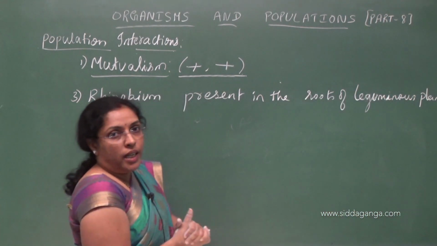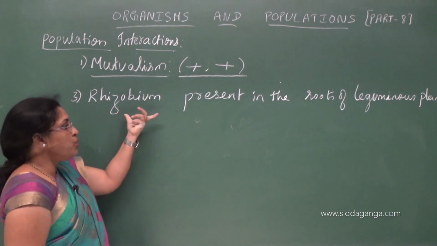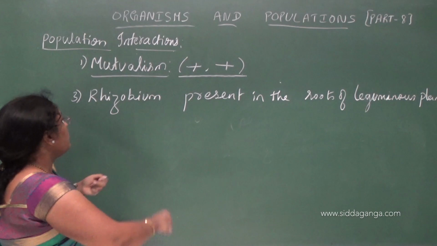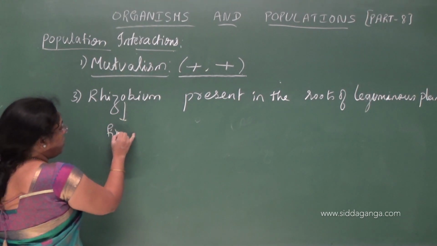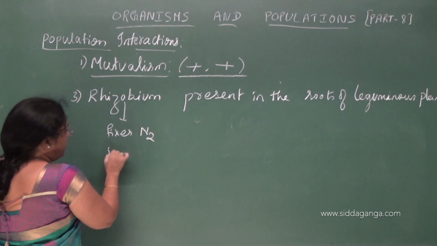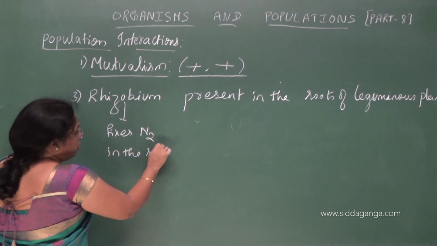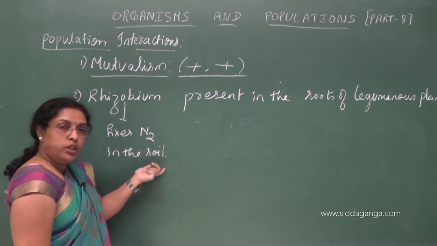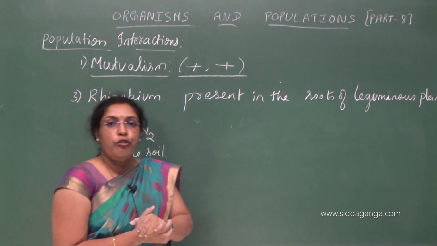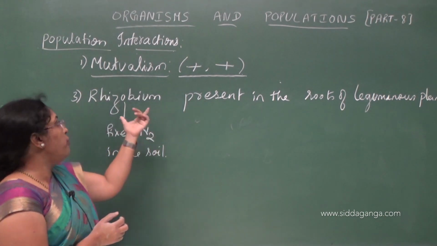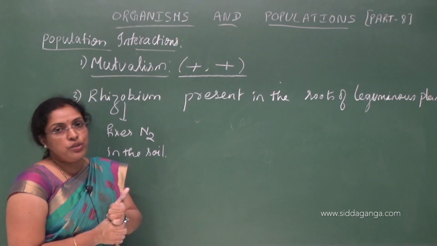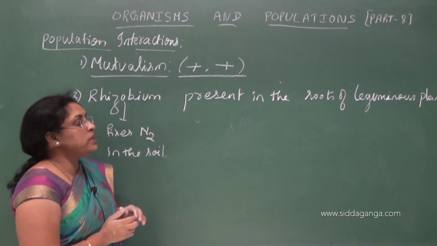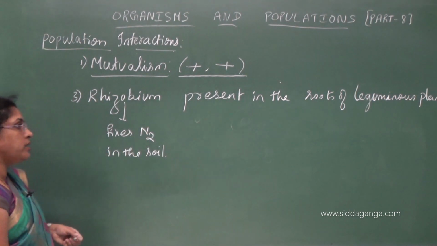Leguminous plants like peanuts and beans, we see in the roots of leguminous plants the presence of rhizobium. This rhizobium fixes nitrogen in the soil, which is very important for the growth of plants. In turn, the plants will provide food to the rhizobium. This is an example for mutualism. Rhizobium present in roots of leguminous plants.